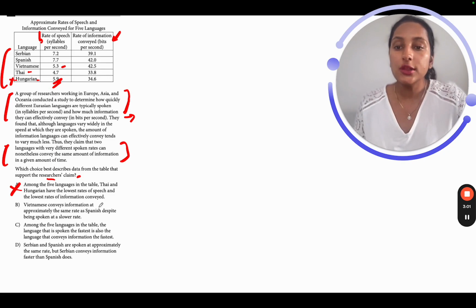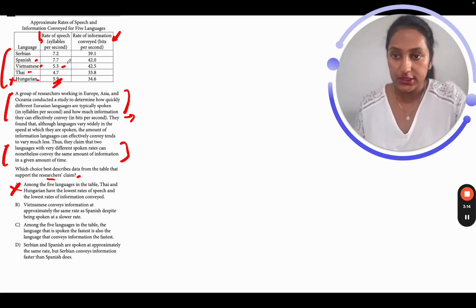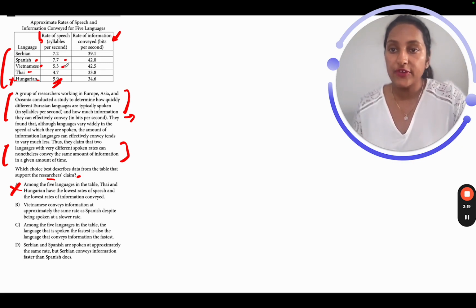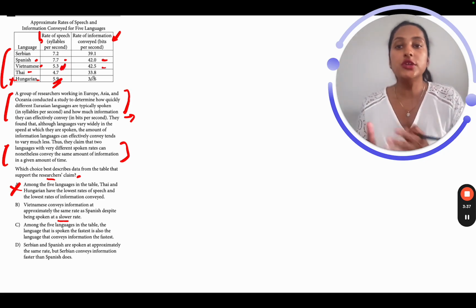B. Vietnamese conveys information at approximately the same rate as Spanish. Okay, let's concentrate here. Vietnamese and we've got Spanish. The rate of speech is very different. Right, it says 7.7 for Spanish and 5.3 for Vietnamese. And what is the option saying? Vietnamese conveys information at approximately the same rate as Spanish despite being spoken at a slower rate. So yeah, Vietnamese is being spoken at a slower rate compared to Spanish, but look at the information that has been delivered in that particular time.